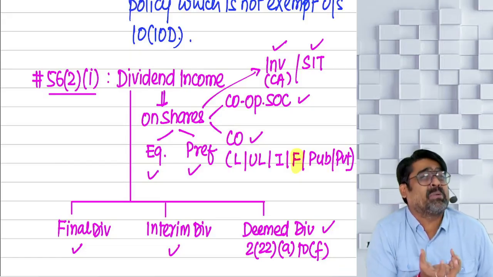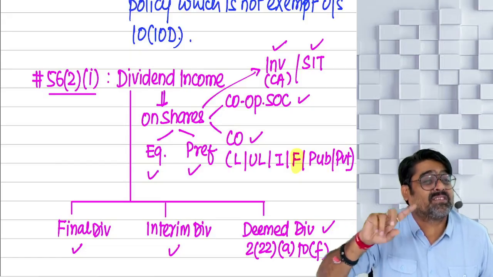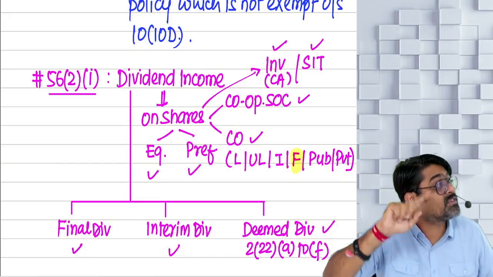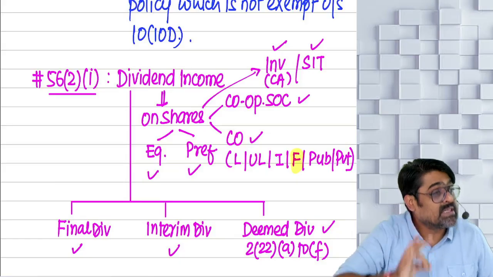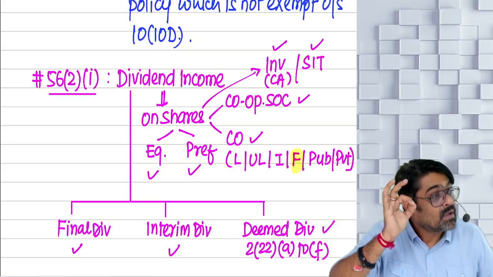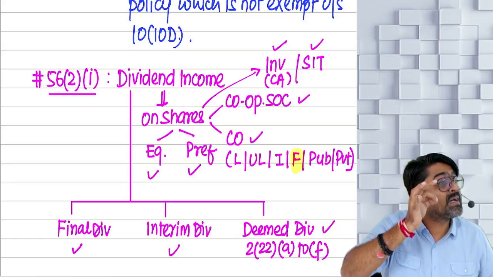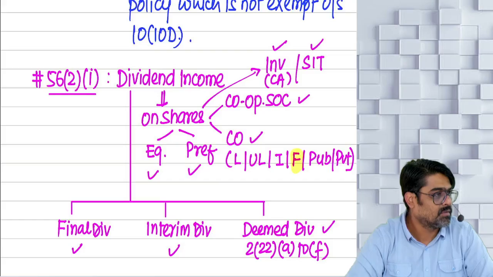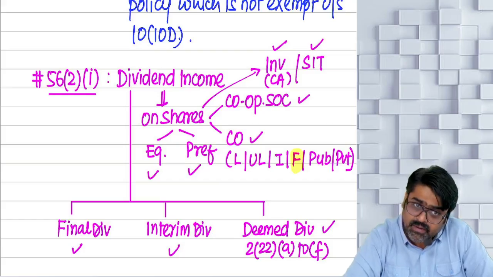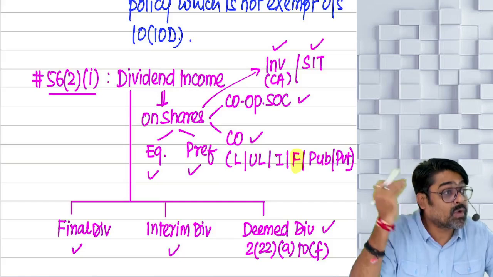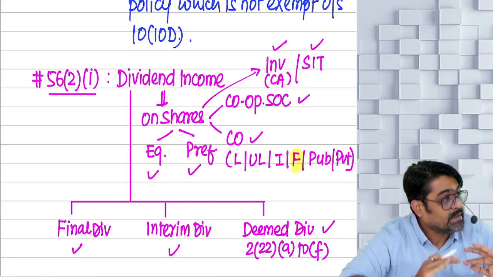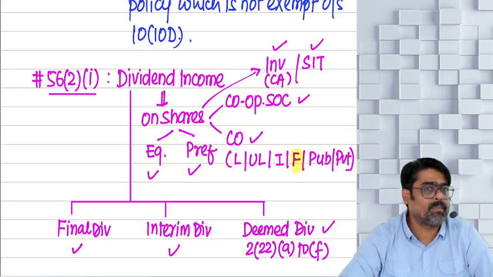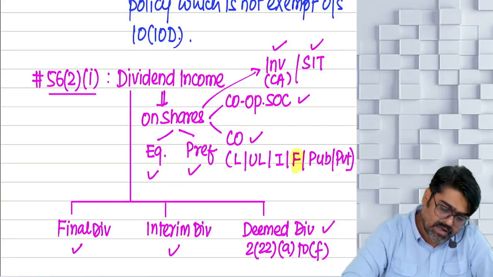Sir, shares are held by me as a capital asset. If I sell those shares, then capital gain. Shares are held by me as stock in trade. If I sell those shares, then PGBP. But till the time you are holding those shares, dividend you are receiving in the capacity of a shareholder will always be taxable under the head IFOS. Will you remember all these things? So while charging the dividend, you have to keep all these things in your mind, and only then you can charge the dividend under the head IFOS. Will you remember this?